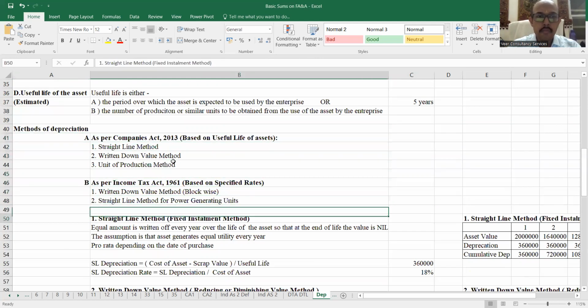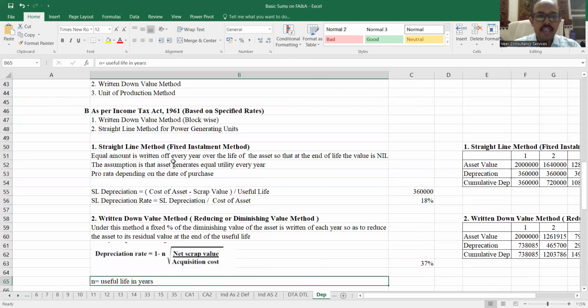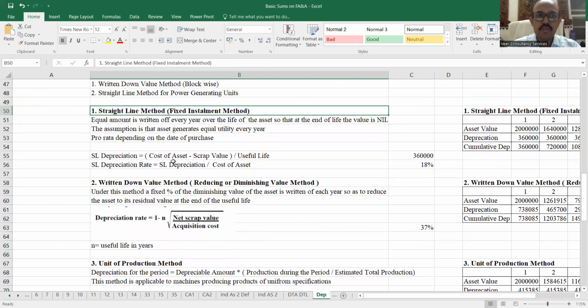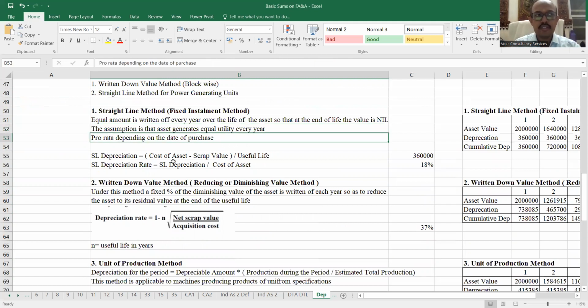How do they charge? So I take this example: straight line method. You call it the fixed installment method also. What is over here? You say equal amount is written off every year over the life of the asset, so that at the end of the life, the value of the asset becomes 0. Okay? The assumption is that assets generate equal utility every year. Or यहाँ पे लिखा है pro rata depending on the use. So suppose I have purchased the asset in the 7th month, I have to charge just half of the year's depreciation. मतलब मैंने उसको पूरे साल use नहीं किया है, so even though I'm going to charge the same depreciation every time, it will be half, because I have used the asset only for half a year.